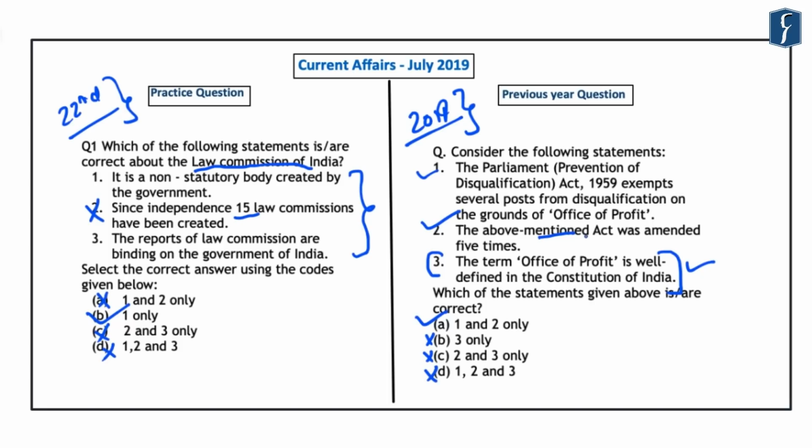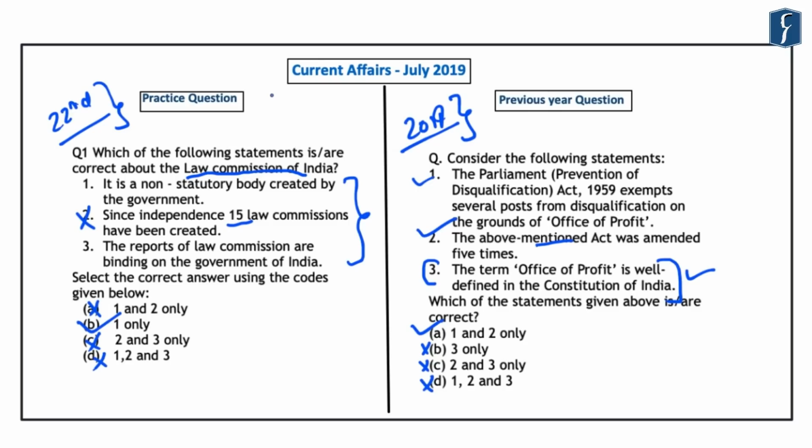And once you identify those wrong statements, you will be able to either eliminate most of the options or you will be able to zero down on two options. And after that, you can again apply your logic and knowledge and you can correctly answer such questions. And by doing this, you can maximize your number of attempts in the preliminary examination, and at the same time, you can also increase your accuracy of the attempts.